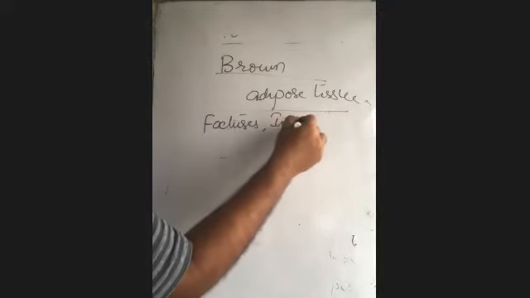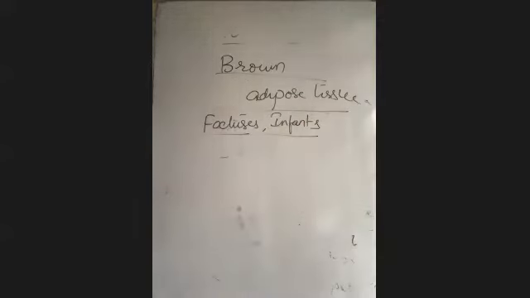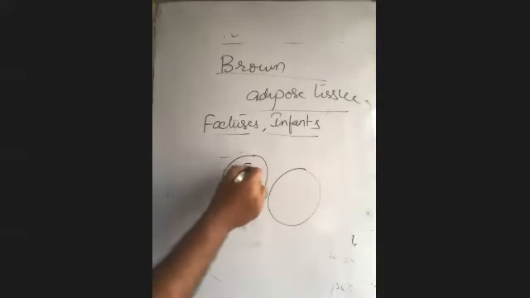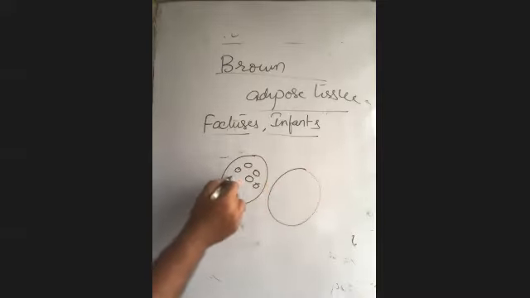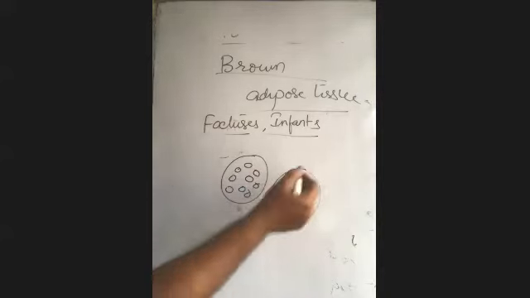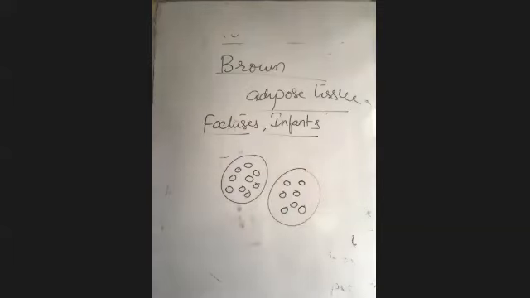In case of fetus and infant. Fetus means the growing embryo in the mother. Infant is when the baby almost comes out after 9 months of time. When the baby comes out, we say that as infant. How do we recognize the adipose tissue of this particular infant, the BAT, brown adipose tissue? They don't have a single oil droplet. They have several oil droplets. Many oil droplets are present here, not like the earlier storage fat of white adipose tissue.